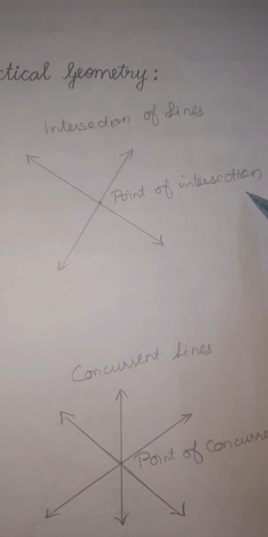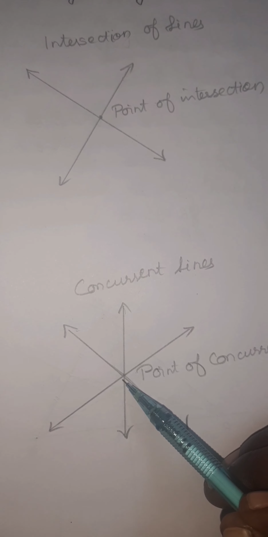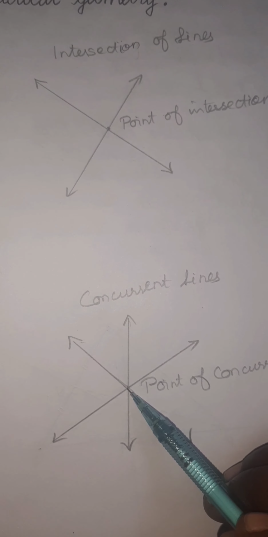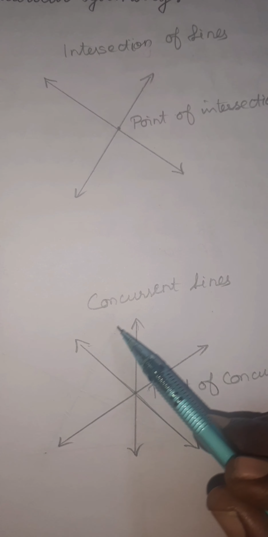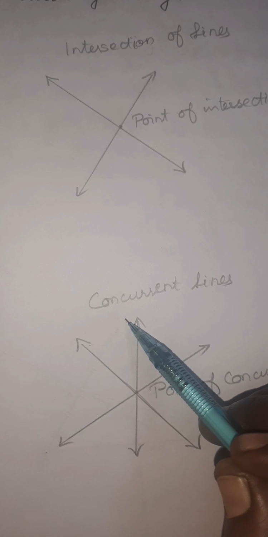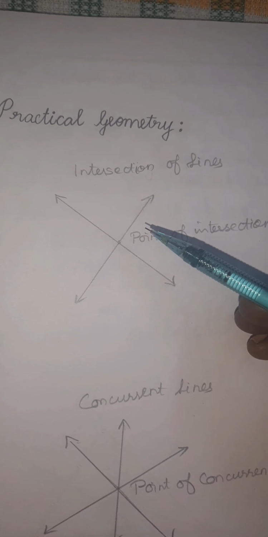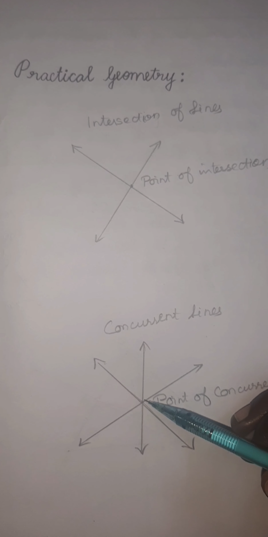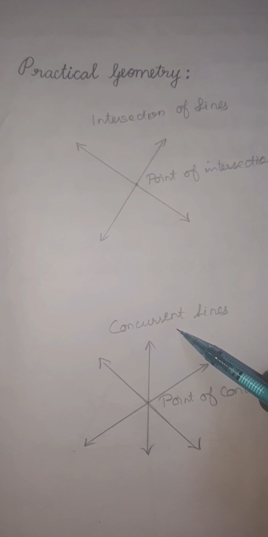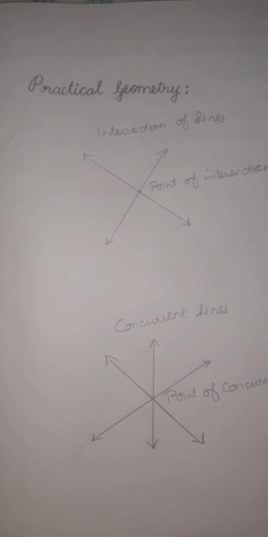Like the same, if two more lines are passing through a point, that meeting point we will call the point of concurrency, and the lines altogether we will call concurrent lines. Okay, so you understand the difference. Only two lines means intersection of lines. More than two lines means it is concurrent lines. This you learned in the 6th standard theoretical geometry.